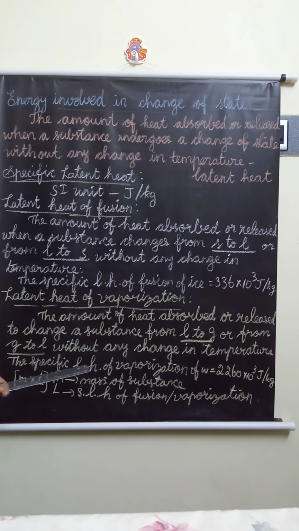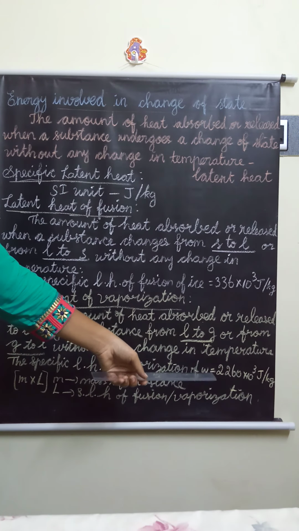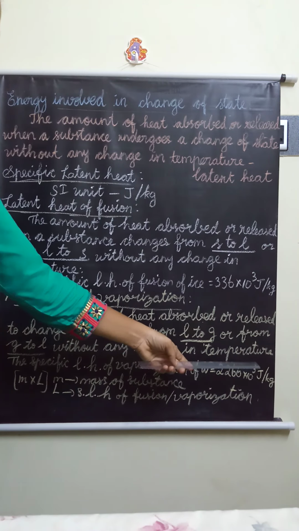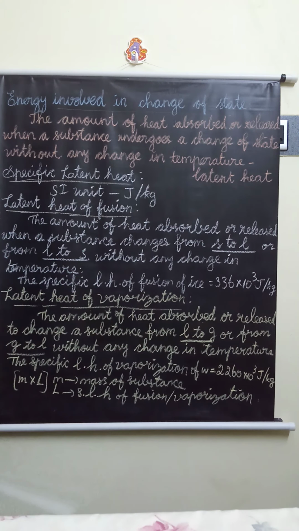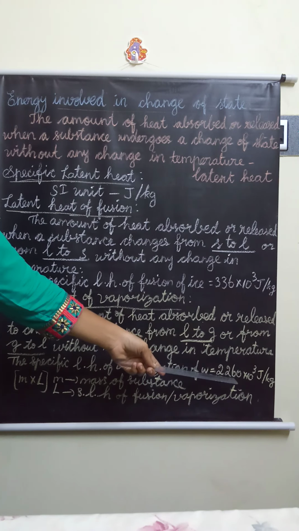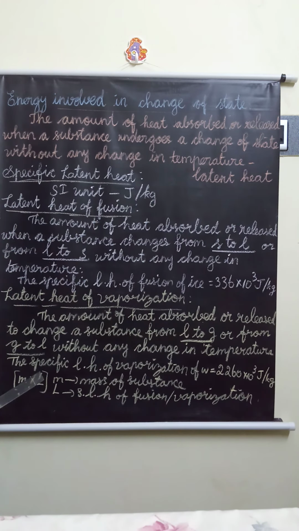The specific latent heat of vaporization of water is equal to 2260 into 10 power 3 joule per kilogram.